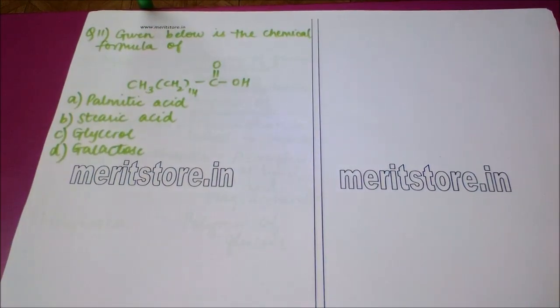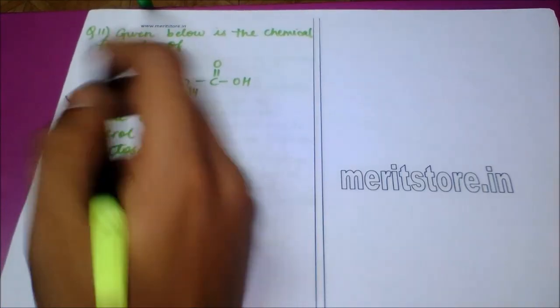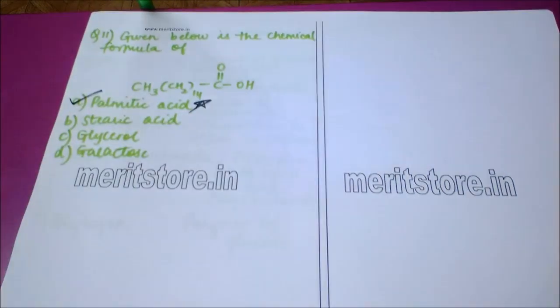The next question is, given below is the chemical formula of option A, palmitic acid, option B, stearic acid, option C, glycerol, and option D, galactose. The answer to this question is option A, which is palmitic acid, which shows presence of 3 carbon atoms.